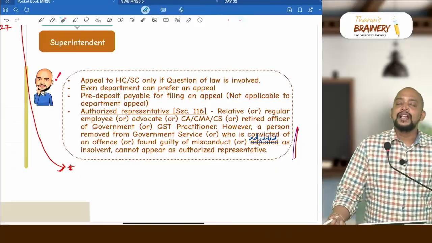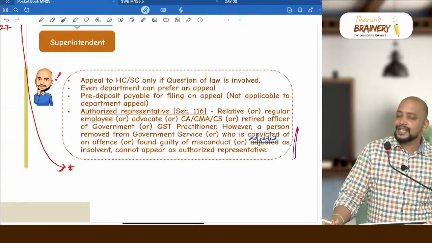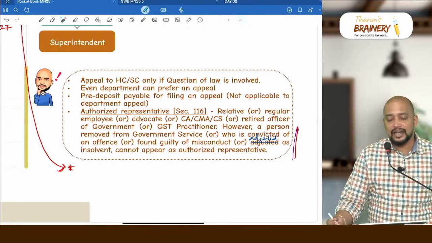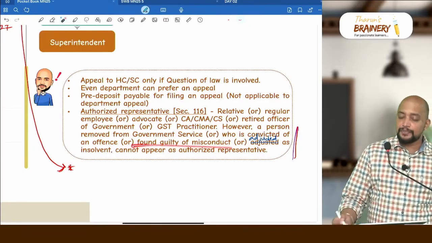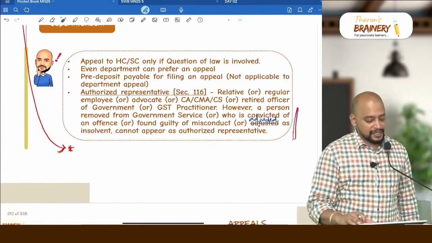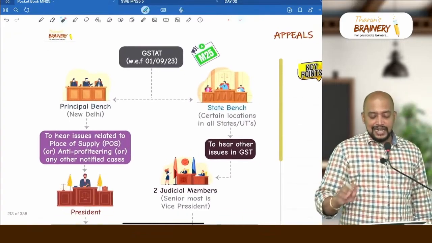Say for example, there is a CA or CMA who has been reprimanded by ICAI for professional misconduct. Can he act as authorized representative? No. That is, found guilty of misconduct, they cannot, or adjudged as insolvent, cannot appear as authorized representative. Then next page you can see GST 80.